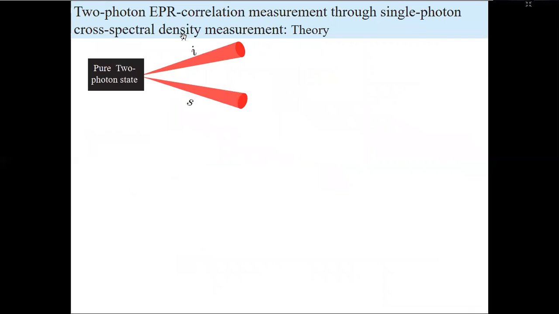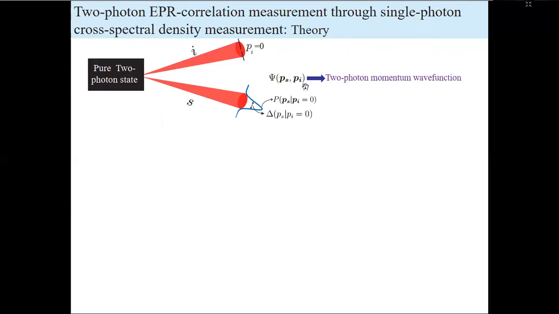So this is our theory, and it tells that EPR correlation can be measured by detecting the coherence properties of one of the photons. So we start with a pure two-photon source, and this is the two-photon momentum wave function, and this is our prime interest, the conditional probability distribution and the corresponding uncertainty of the signal photon.